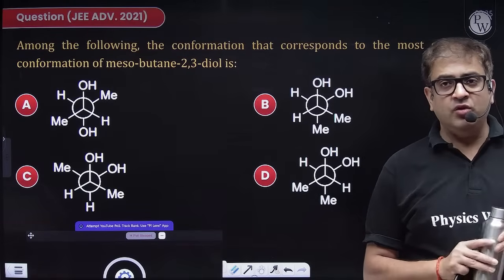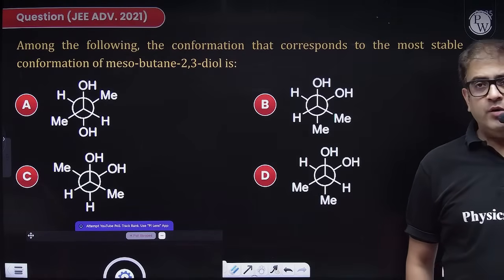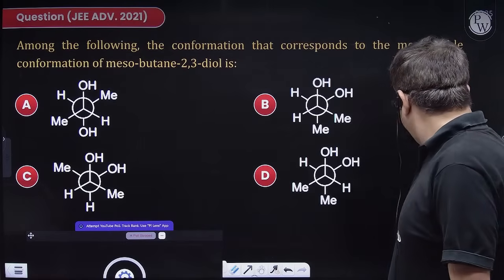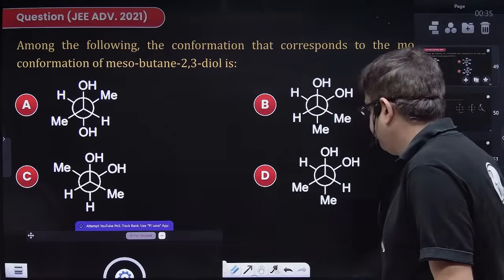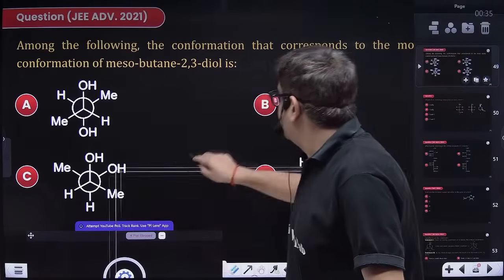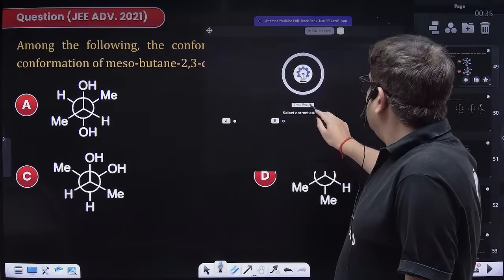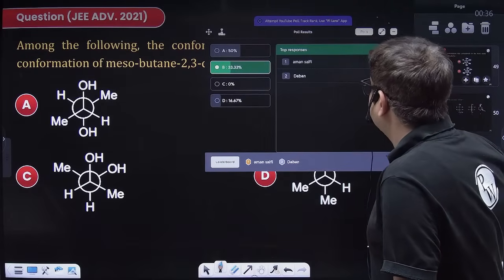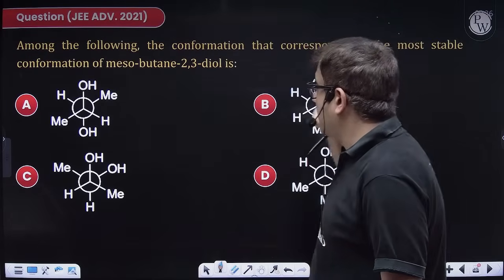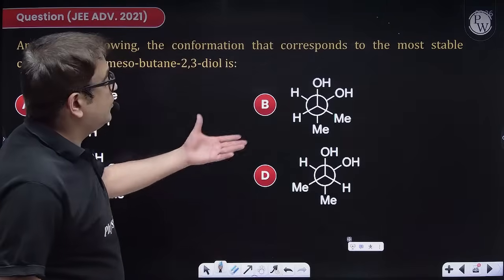A. No, beta. I don't think so. Answer is A. Let's check. It is clearly B. Okay, let's see. Beta, the question is asking you about conformational isomers.